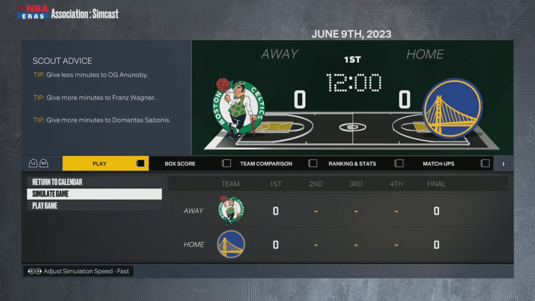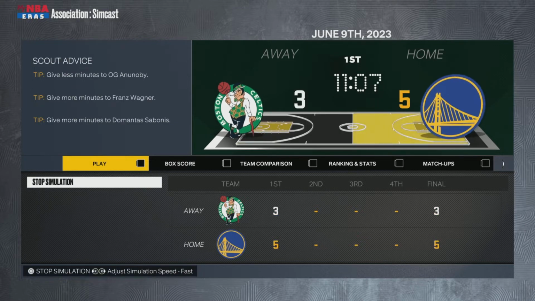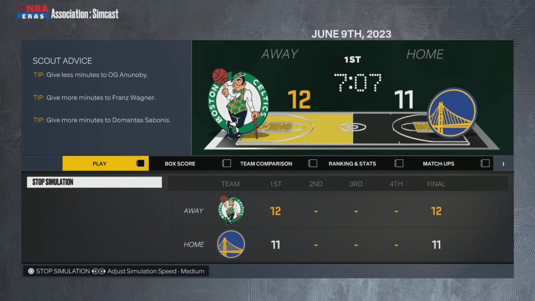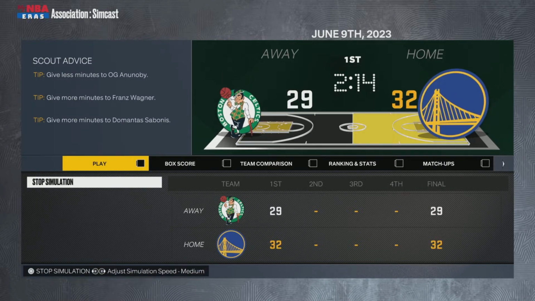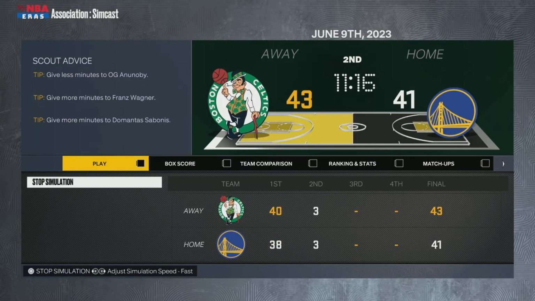I'm actually surprised U.S. has forced this Game 7. I thought they were down 3-1, but here we go. Game 7 of the NBA Finals. Team Europe at home in Oakland.